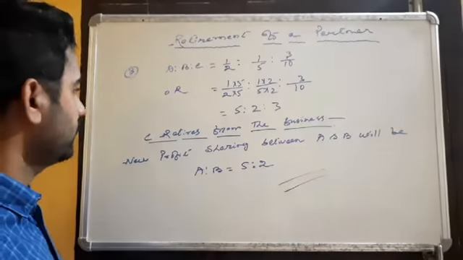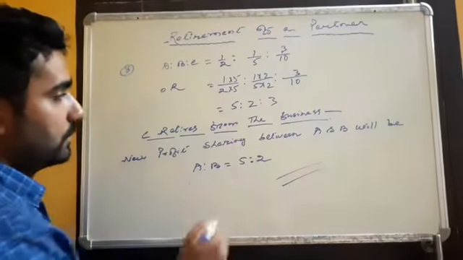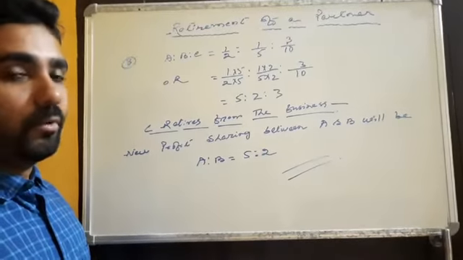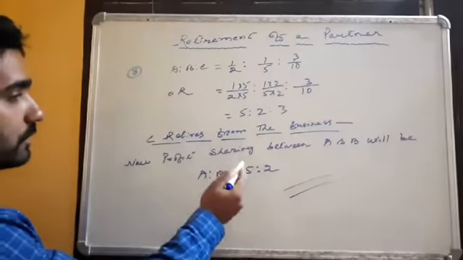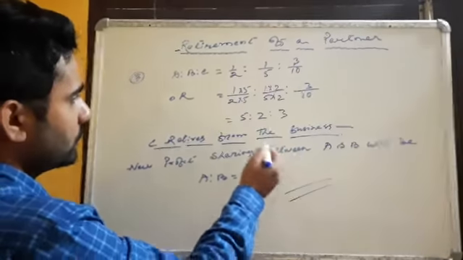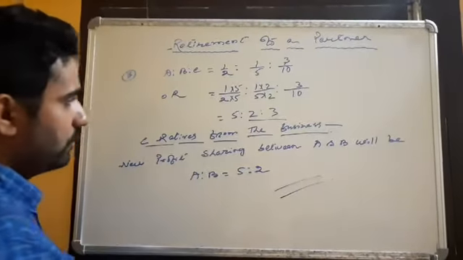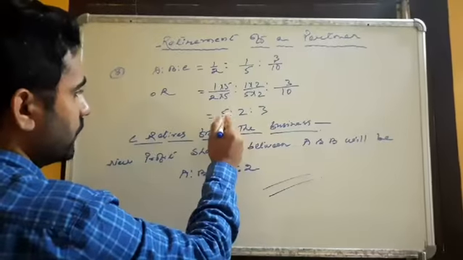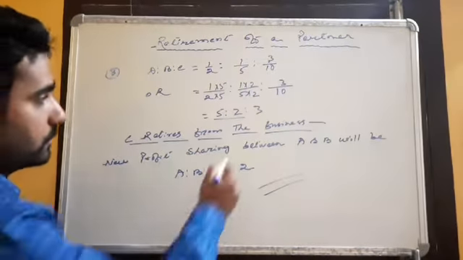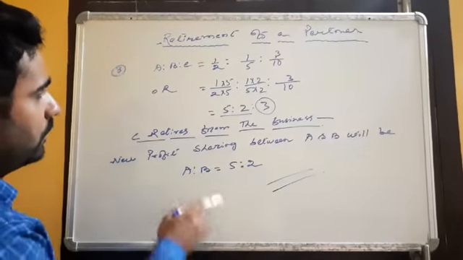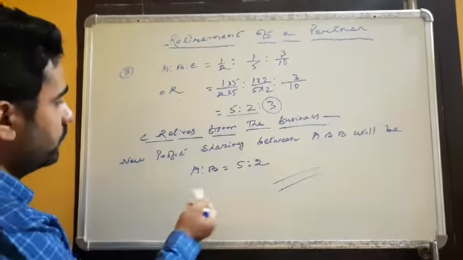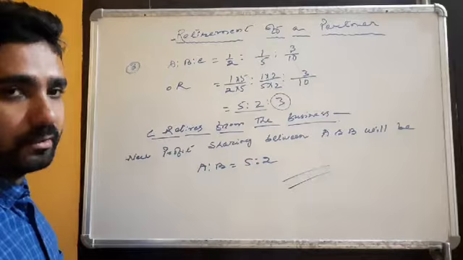Clear? And it is given that C is retiring from the business. So after C's retirement, what will be the ratio between A and B? C will go out from the business, and the remaining ratio will be 5:2. That will be the new ratio of A and B. Thank you.